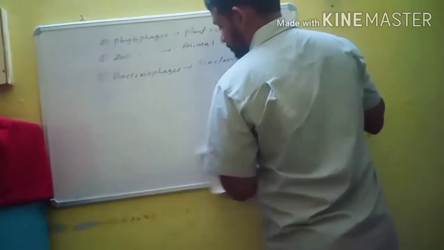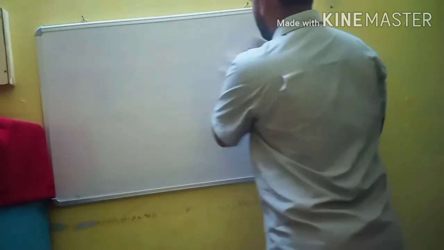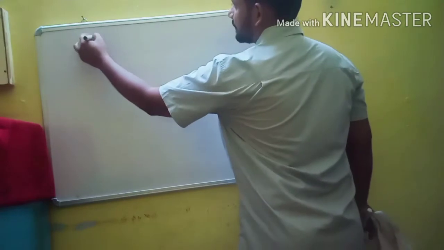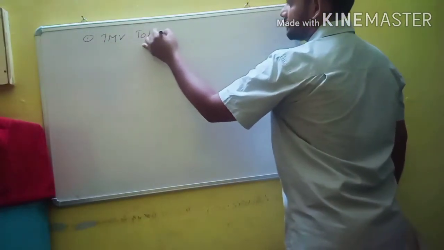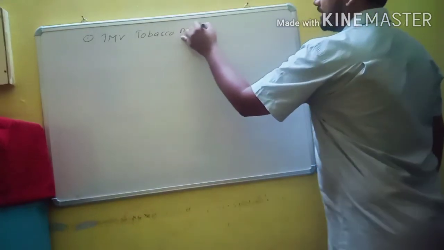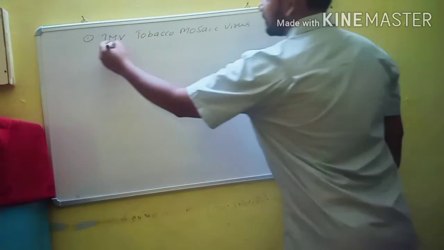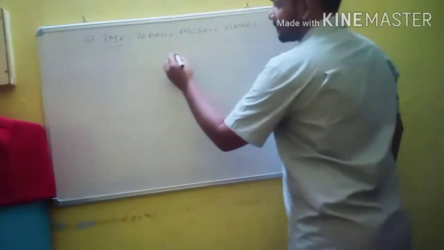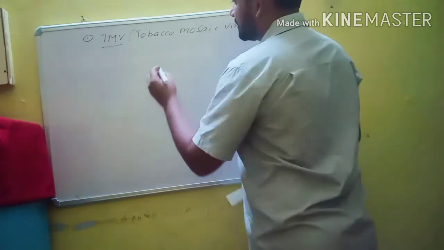So let us discuss the structure of two important viruses. They are tobacco mosaic virus and bacteriophage. The first one is TMV, tobacco mosaic virus. So this is the diagram.